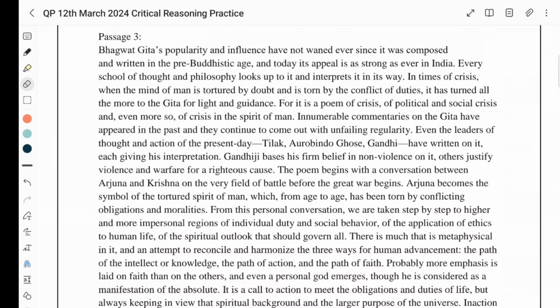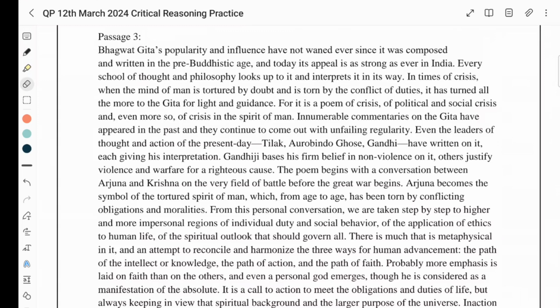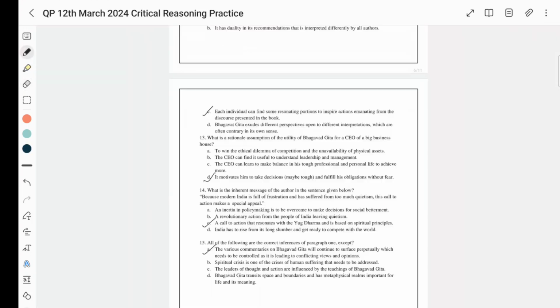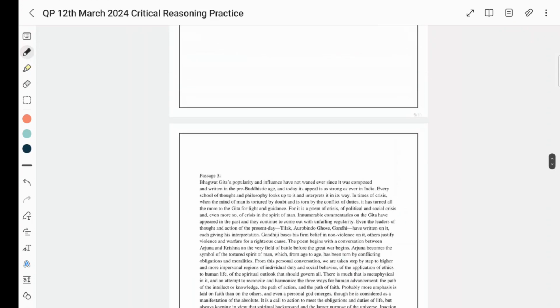So why is the screen not moving, man? Visible now?